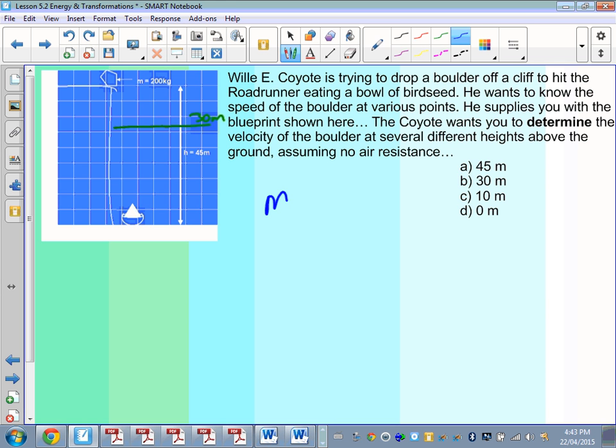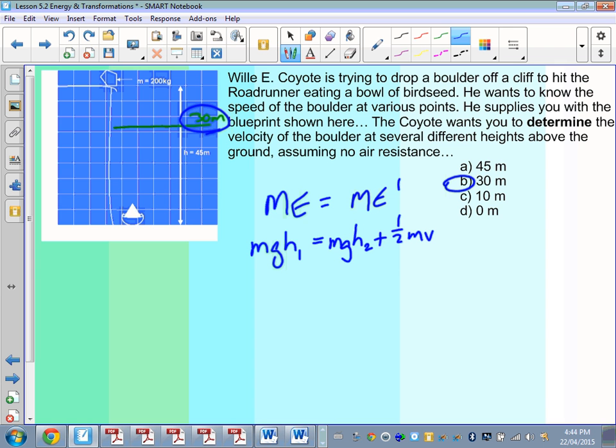So using part B as an example, ME is equal to ME prime. At the very beginning, what is causing the energy of the boulder? Well, there is only gravitational potential. At ME prime, which is to say 30 meters, we'll call it height 2, there is mgh2 plus the boulder is moving, so there's a half mv squared.